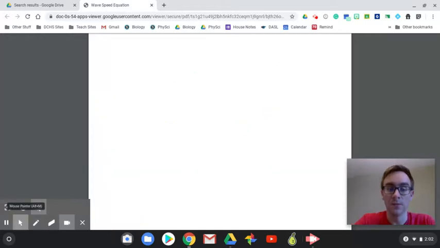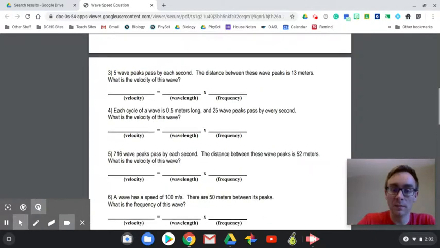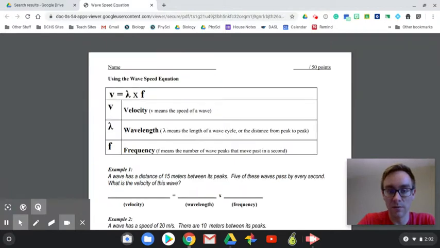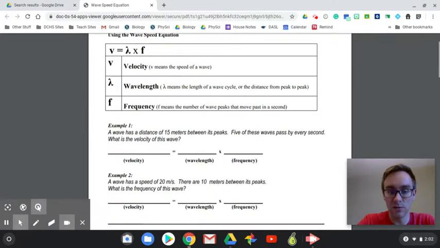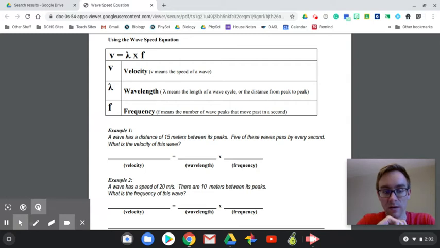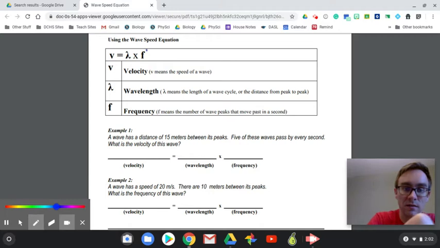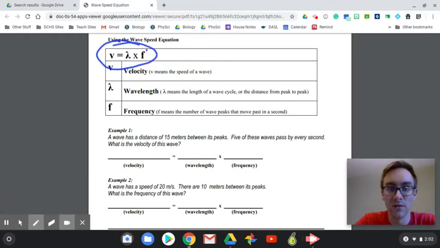All right, so I'm not going to do all these ones here. Let's just do two of them together real quick. So here is our formula here. We have our wave speed, wavelength, and frequency. So let's try number one here. A wave has a distance of 15 meters between its peaks. Well, the difference between its peaks or crests is a measurement of wavelength. So we have 15 meters.